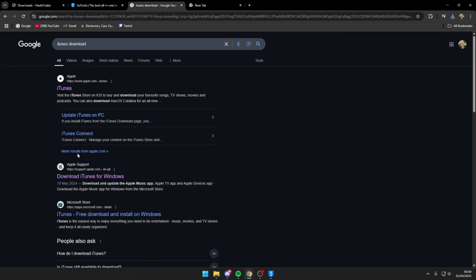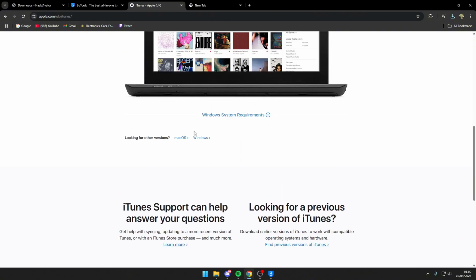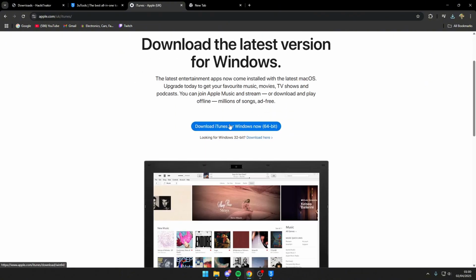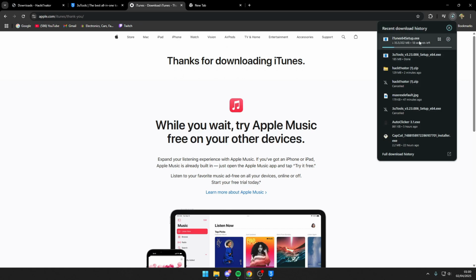And then iTunes, this is the complicated part. You type up iTunes, you press this, and you scroll down to Windows. Downloads iTunes for Windows, and then you'll do this, and then it'll set you for it.